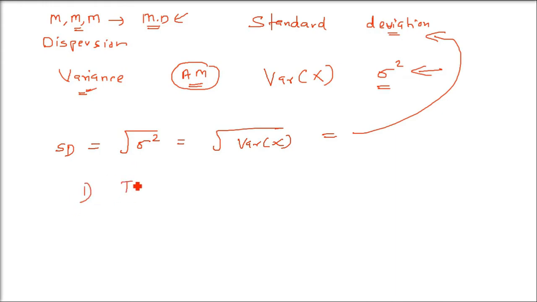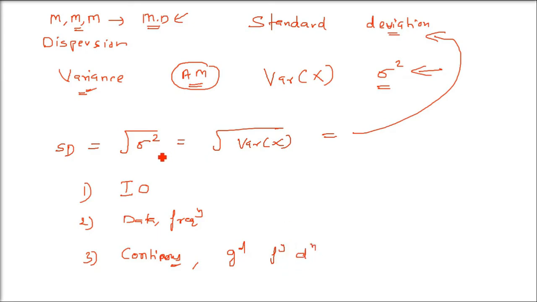So we talked about similar to mean deviation, we can calculate the variance and standard deviation first for individual observation, second for the discrete frequency distribution where actual frequencies are given for the data values, and third is the continuous or grouped frequency distribution. That is, we will have a class, and for each class what is the frequency values, this will be continuous or group frequency distribution.